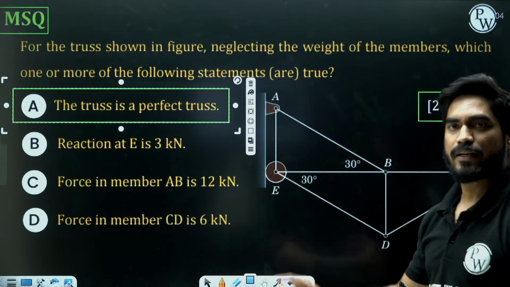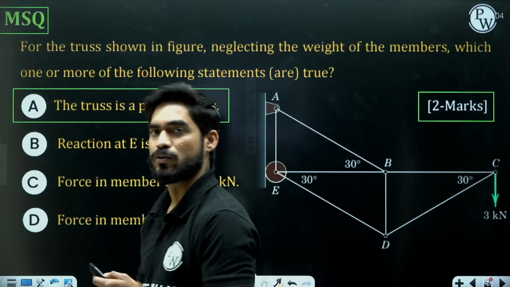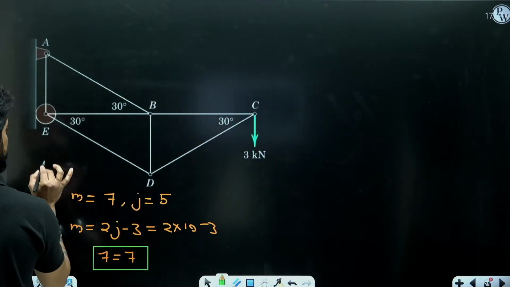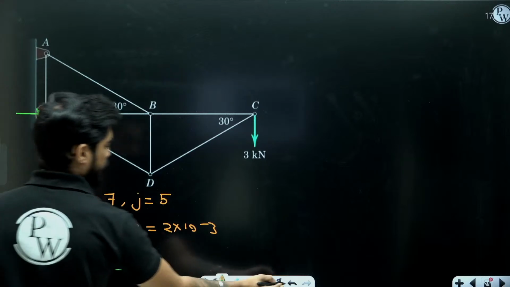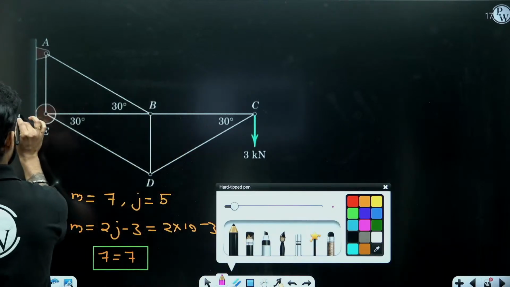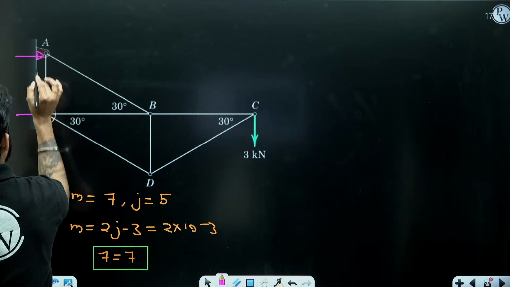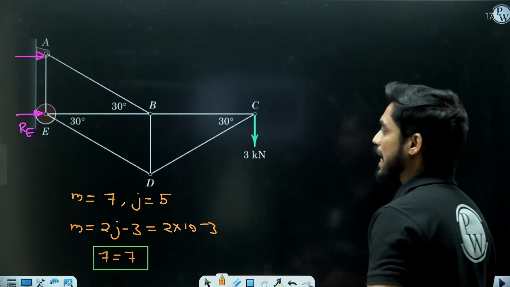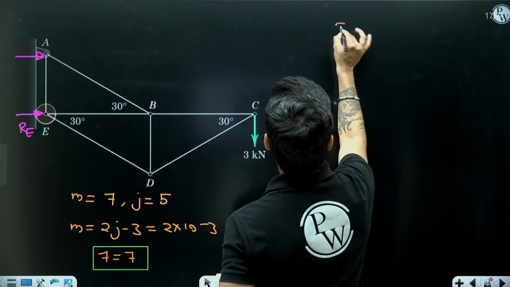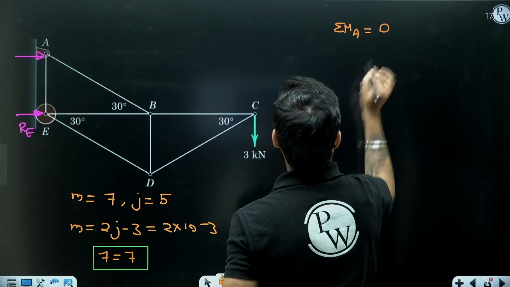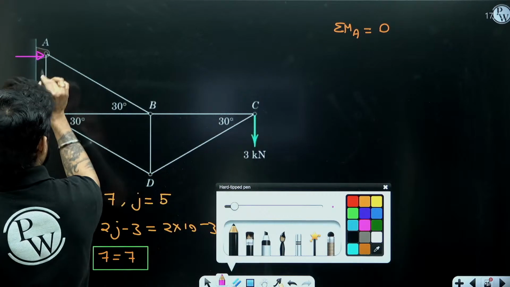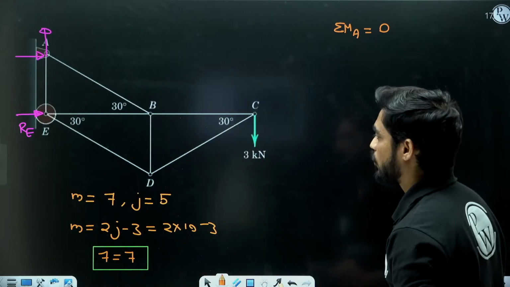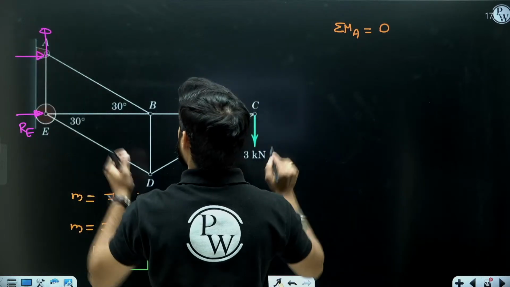Now the next statement is reaction at E is 3 kilonewton. So let's find the reaction at E. This is a roller support. You are going to get a reaction here like this, and one reaction will be here. In order to find reaction at E, I am going to take moment at A. Moment of RE will be anti-clockwise.